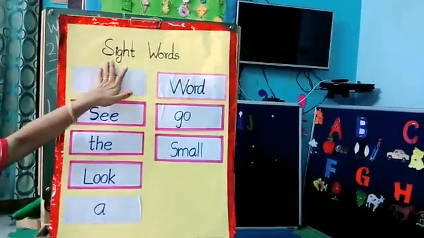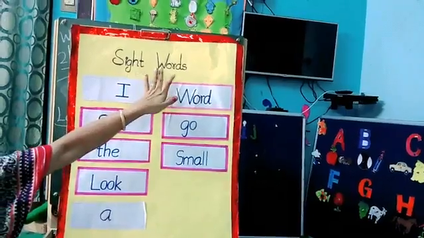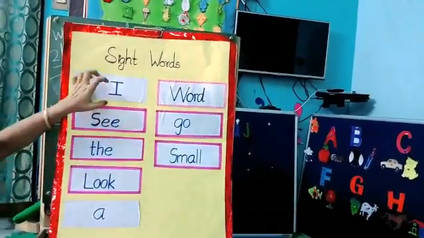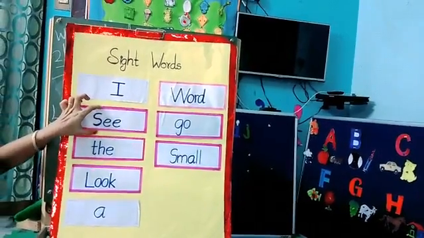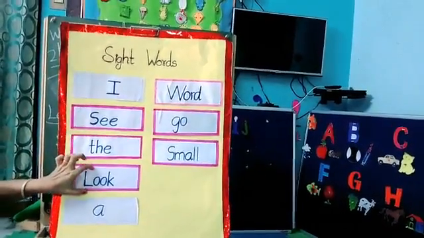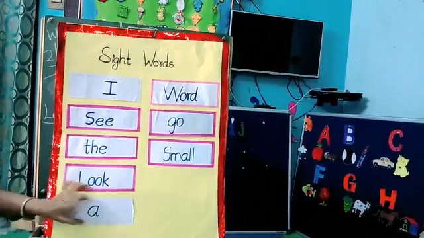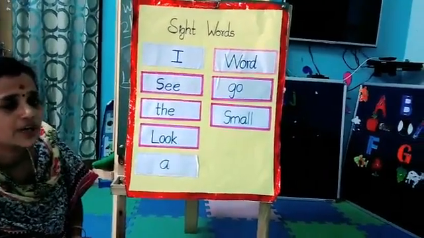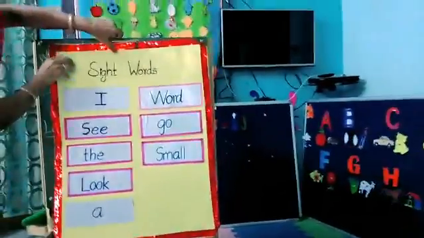Okay, kids. First, everybody, you have to read the heading. What is this heading? Sight words. Come on. I see the look at. Okay, kids. Once again, you revise these words. Okay, kids. Next, let's move on to language.